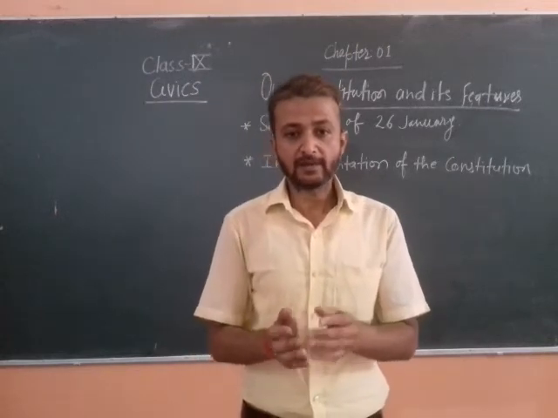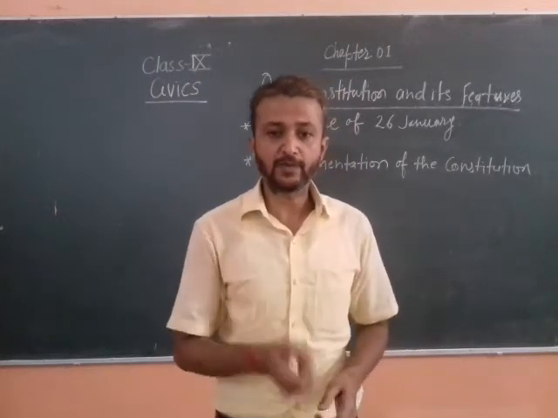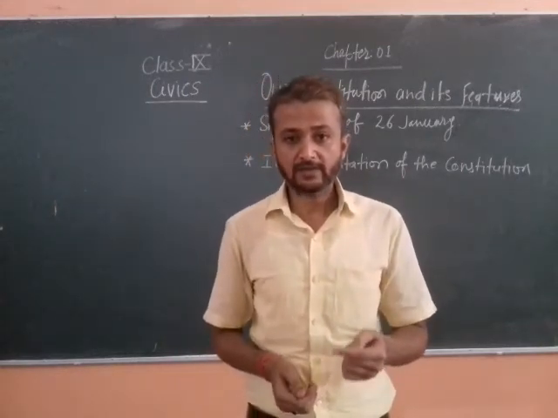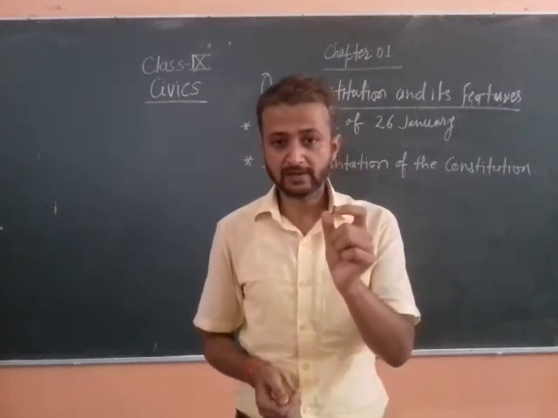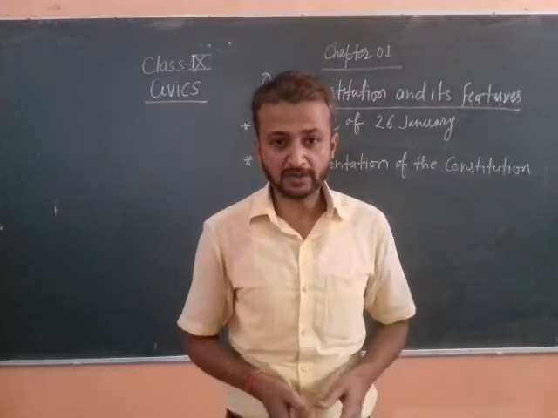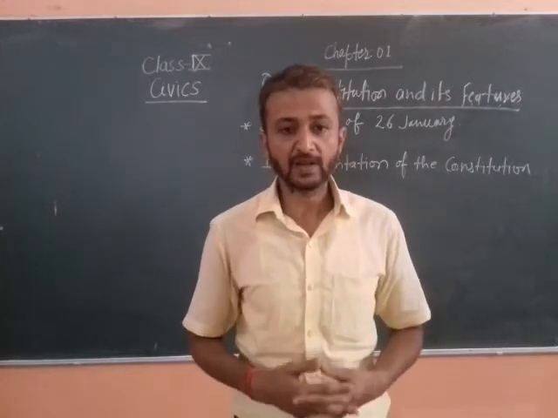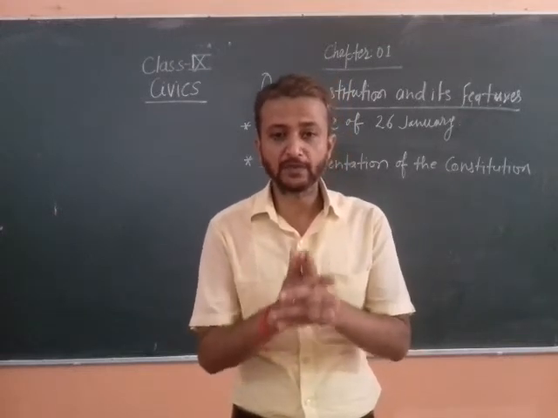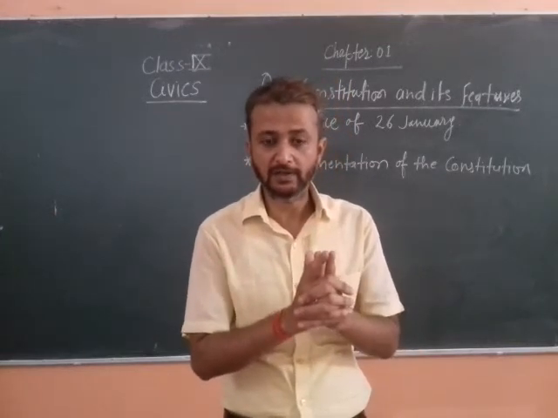And the third one, which is very important, is the concurrent list. That we have taken from the Constitution of Australia.